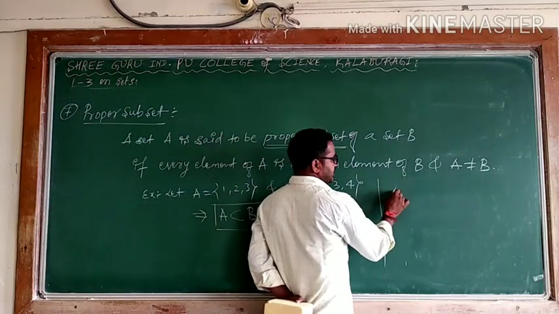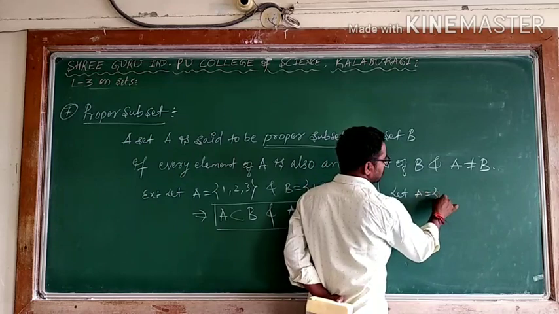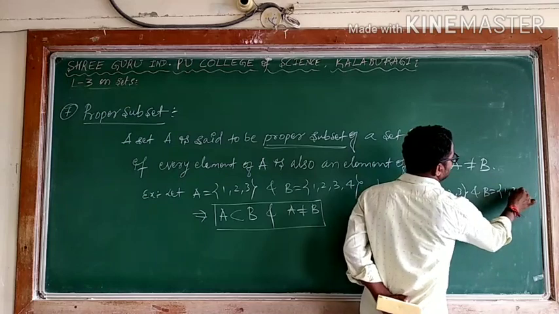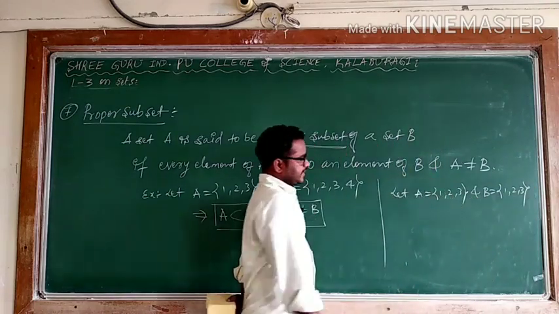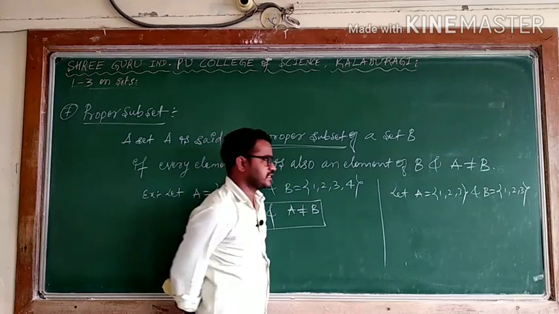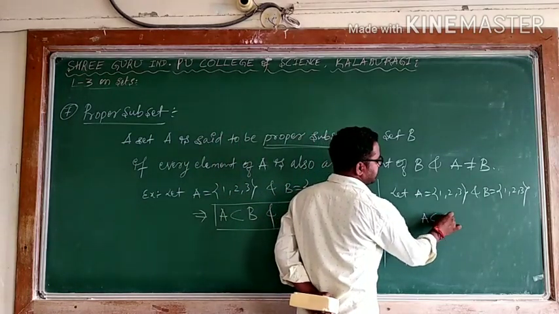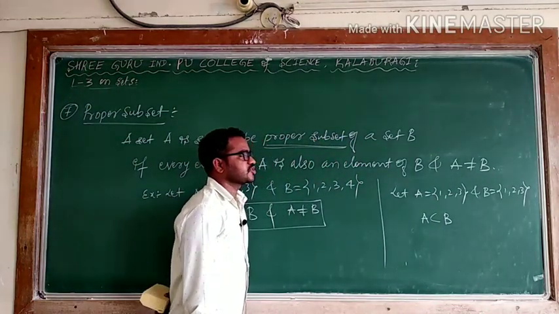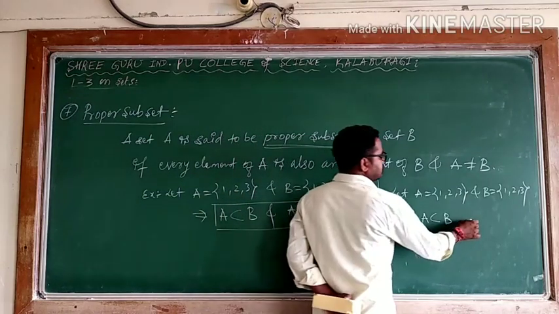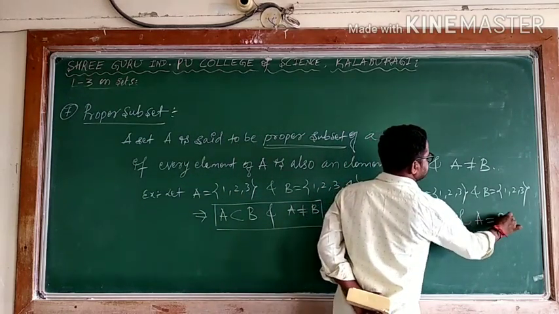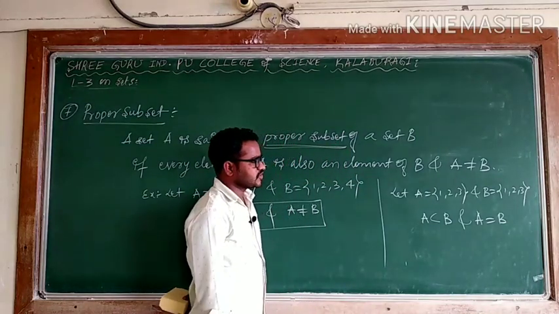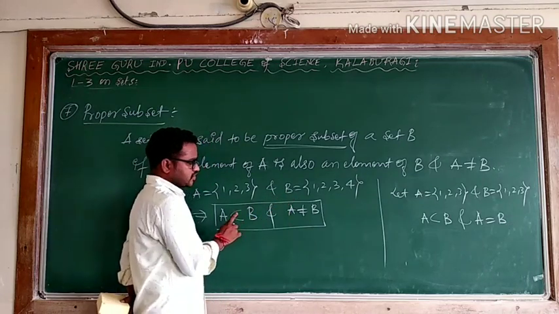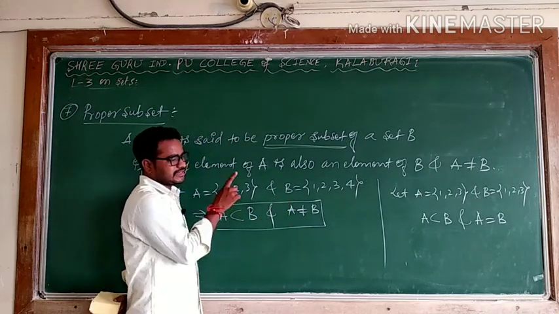if I take another example, let A is equal to 1, 2, 3, B is equal to 1, 2, 3. Can I say A is a subset of B? Yes. A is a subset of B, because every element of A is also an element of B. Is A not equal to B? Here A is equal to B. Condition for proper subset, A is a subset of B. Yes, there also A is a subset of B. But condition for proper subset, A should not be equal to B. But there A is equal to B.